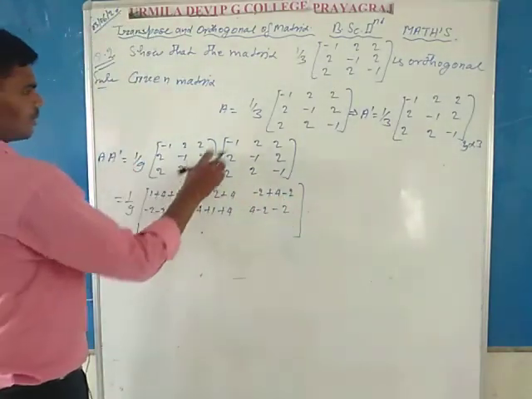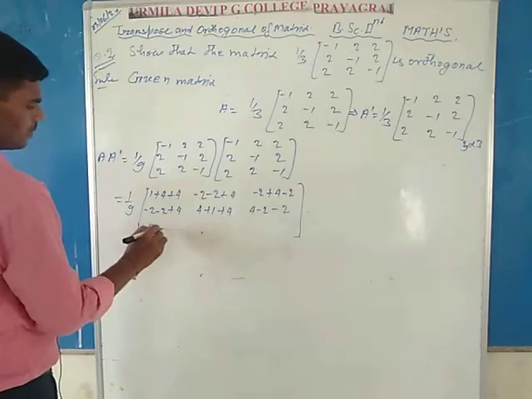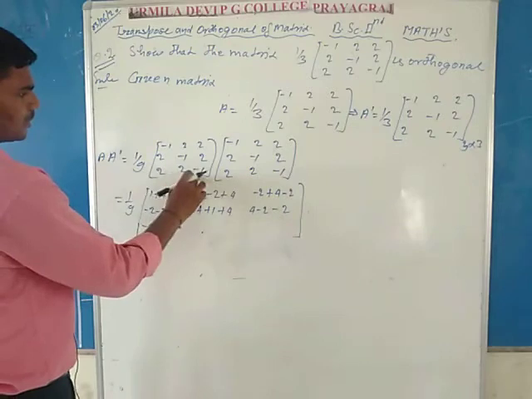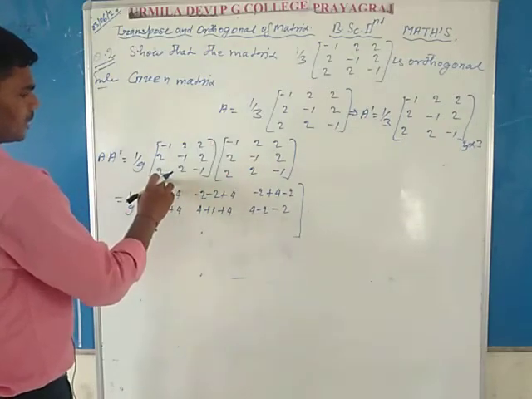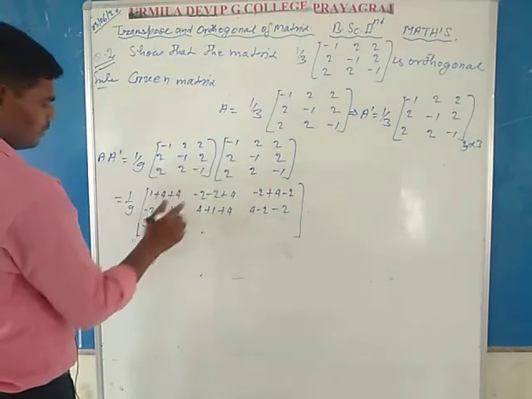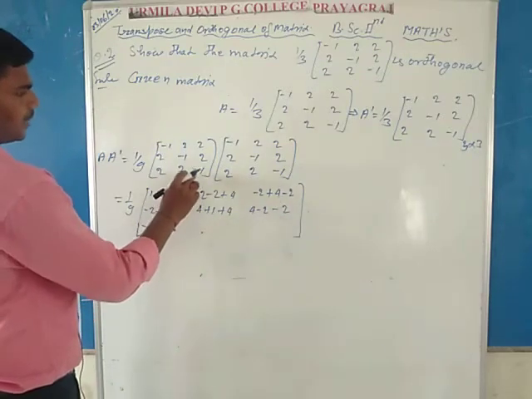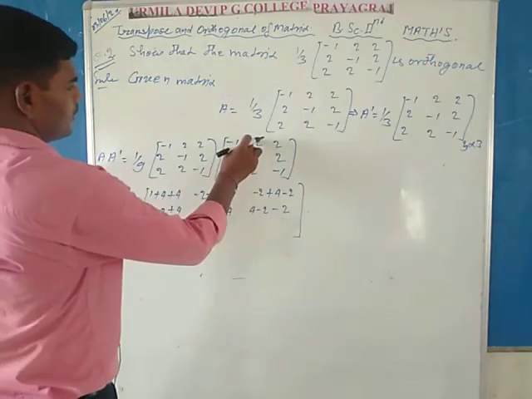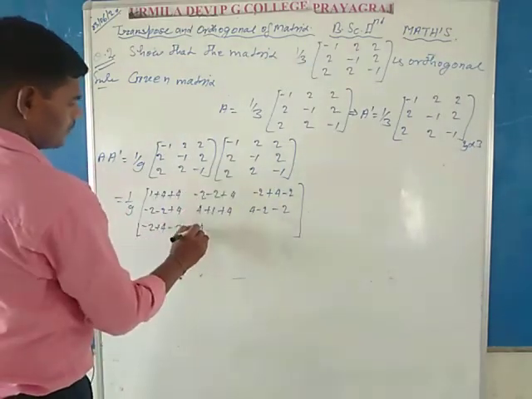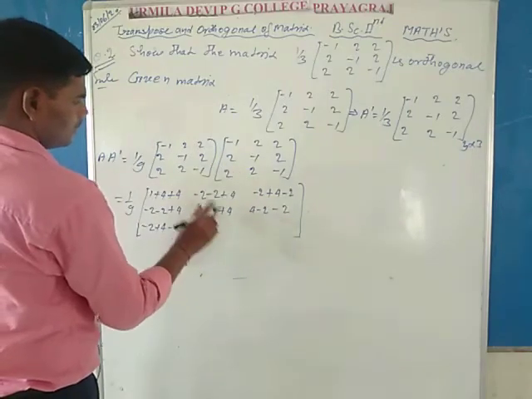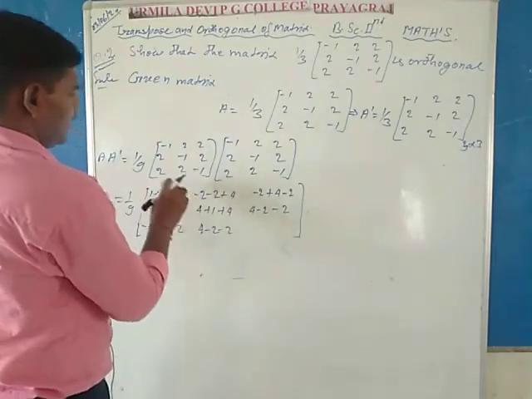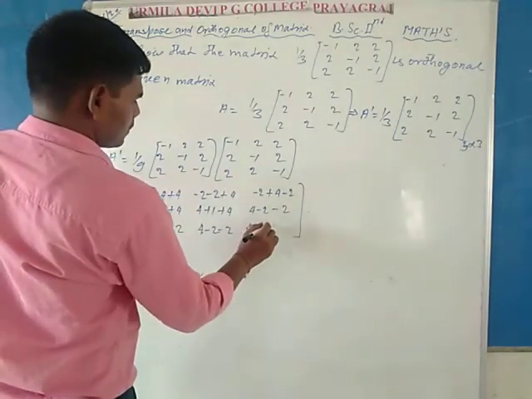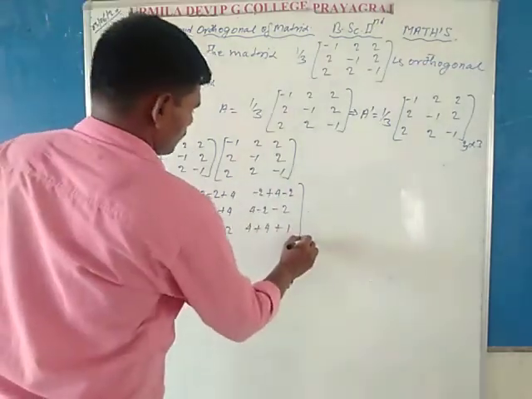At last, third row first column: 2 into minus 1 is minus 2, 2 into 2 is 4, and minus 1 into 2 is minus 2. Third row second column: 2 into 2 is 4, 2 into minus 1 is minus 2, and minus 1 into minus 2 is plus 2. Third row third column: 4 plus 4 plus 1, of 3 by 3 order.